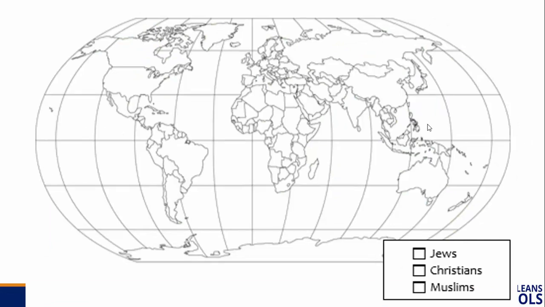On the map, what I want you to circle is right here. That's the Middle East. So circle that area. That is where all 3 monotheistic religions began. We're going to skip the video that goes with this and keep moving